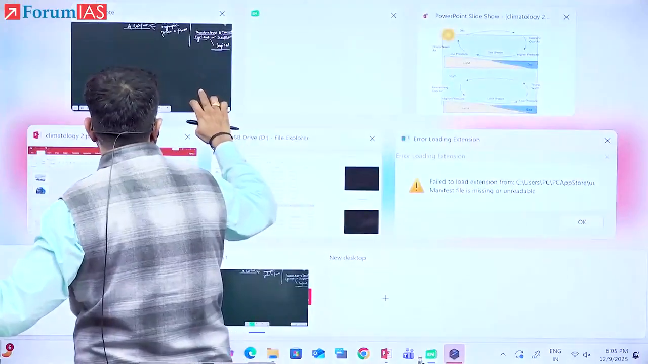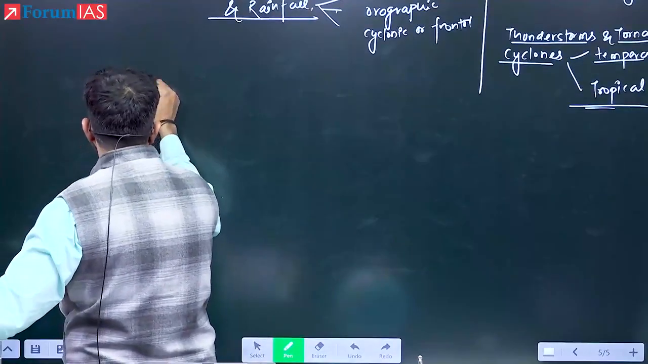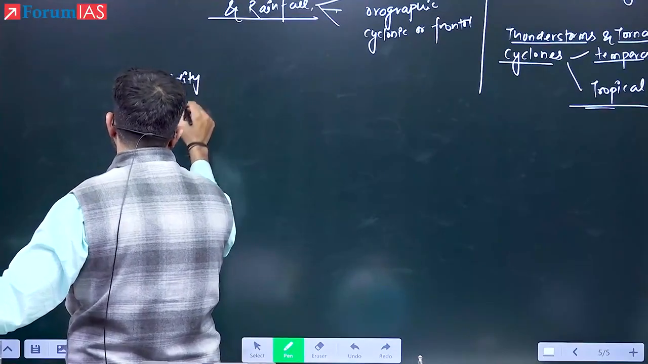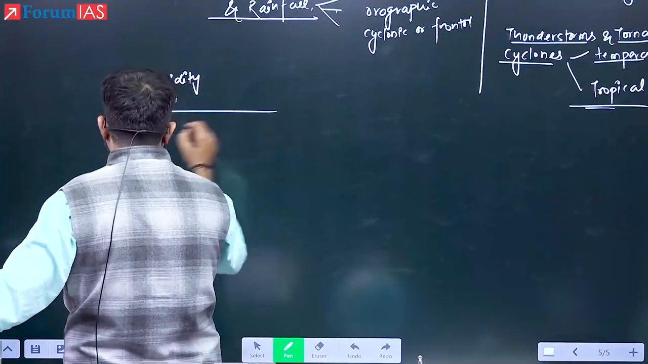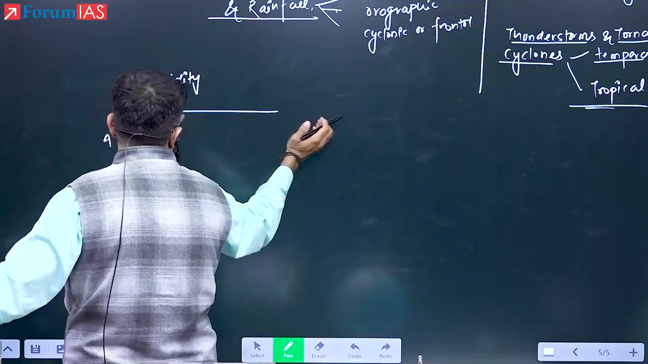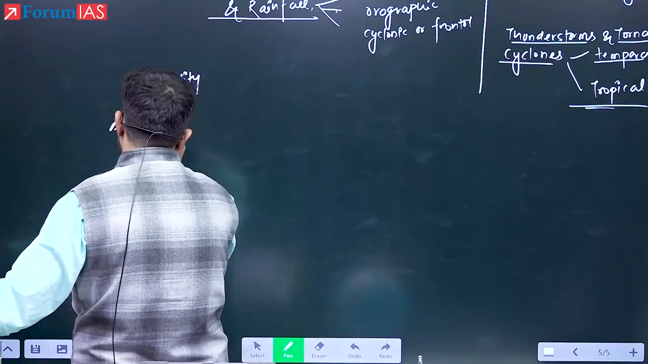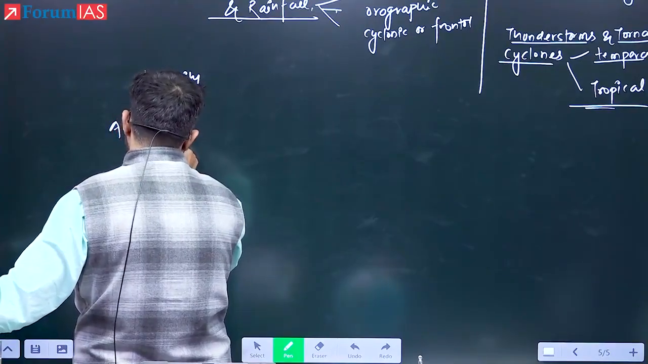Now see here. First is humidity. Humidity is of three types, right? One is known as absolute humidity, not three types. I will discuss two types of humidity. Number one is absolute humidity.